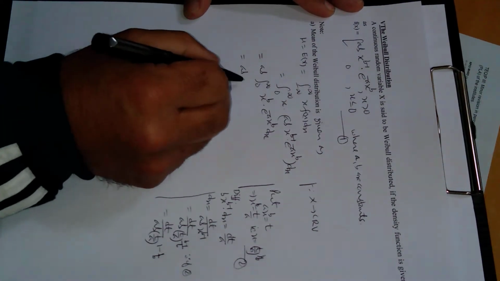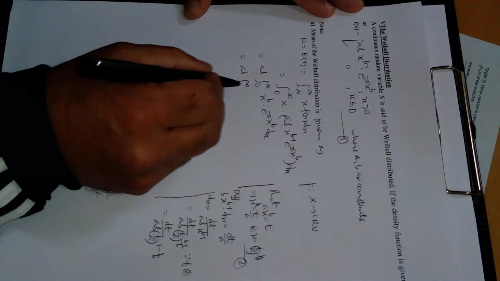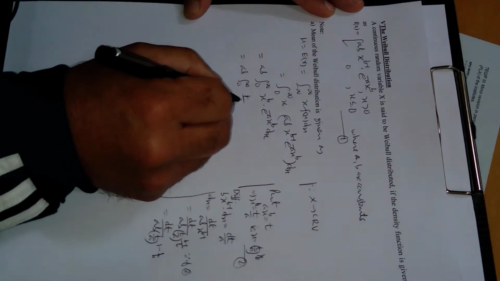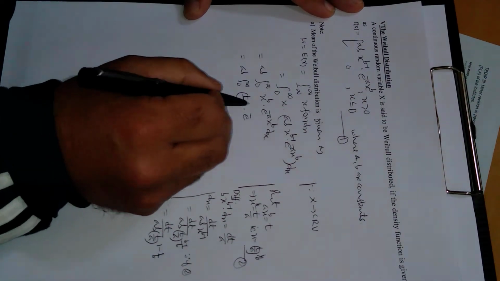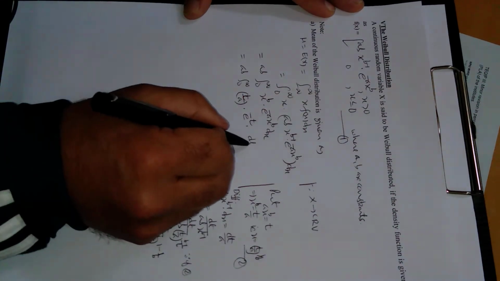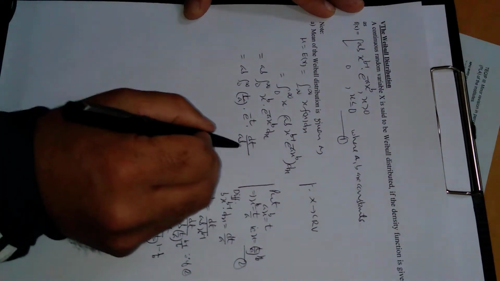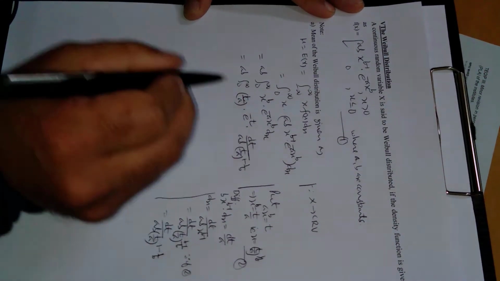This is a b, 0 to infinity, x power b, and x power b is t upon a. Next is e power minus t, and substitute the value of dx from here. This is dt upon a b times t upon a raised to power 1 minus 1 upon b.